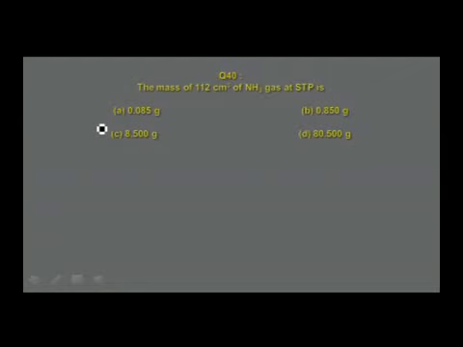The mass of 112 centimeter cube of ammonia gas at STP is: option A 0.085 grams, option B 0.850 grams, option C 8.5 grams, option D 80.5 grams. To get the answer, here mass and volume are related.